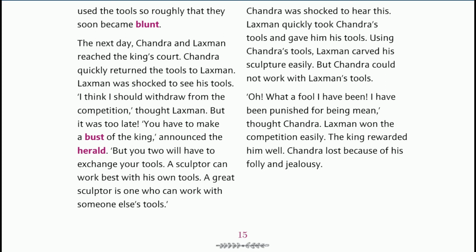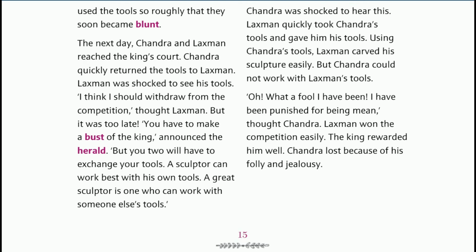Herald is the person in the king's court who makes an official announcement. Yes, that is called herald. He announces that they have to make a bust of the king. Bust means the face or head of the king.